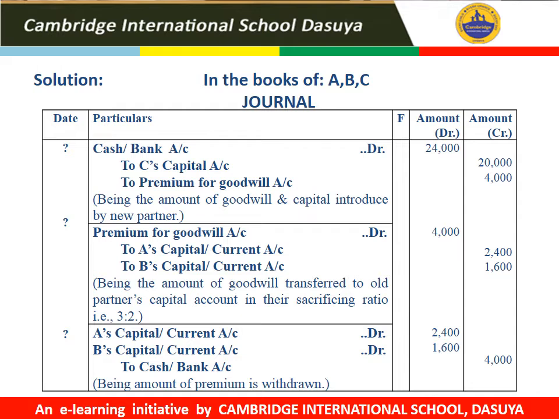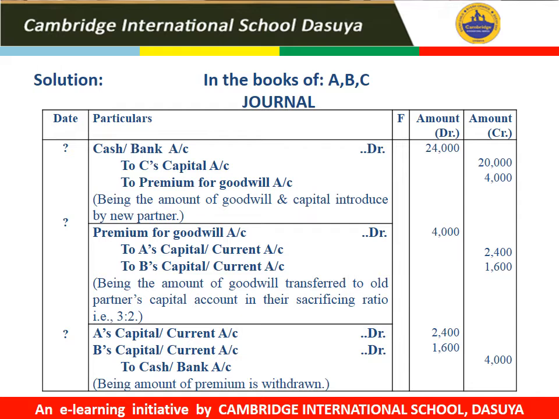The amount of premium, which is rupees 4,000, will be transferred to the sacrificing partners in their sacrificing ratio. So the entry would be premium for goodwill account debit to A's capital account or the current account in case of fixed capitals, to B's capital account or the current account. The amount would be transferred in their sacrificing ratio, that is 3:2. The amount would be 2,400 and 1,600.